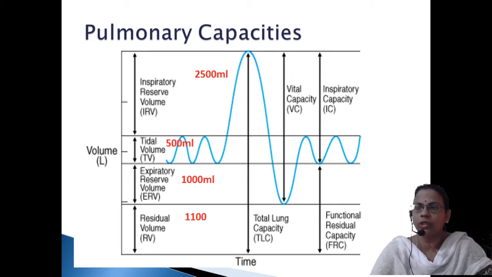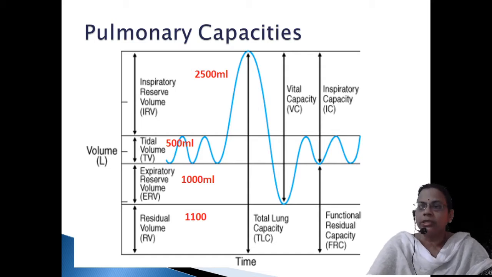Then the next one is expiratory capacity.